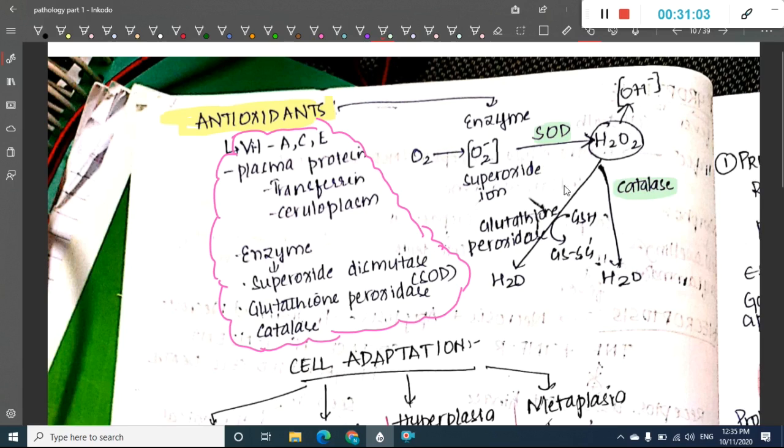Thus this free radical has been destroyed, whereas H2O2, in the presence of glutathione peroxidase, which is also an antioxidant, forms H2O. This H2O is again harmless. So these antioxidants will convert the harmful substances to harmless substances.